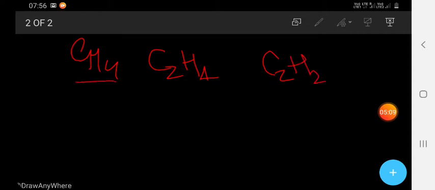So you have to remember that methane is marsh gas, C2H4 is ethene or ethylene that is used in ripening of fruit, and C2H2 is ethyne or acetylene, which is used in welding.